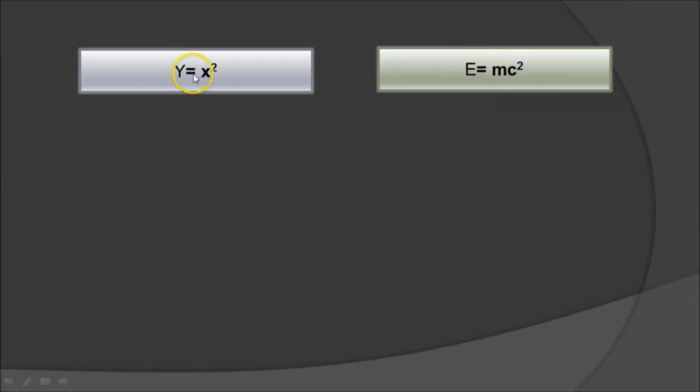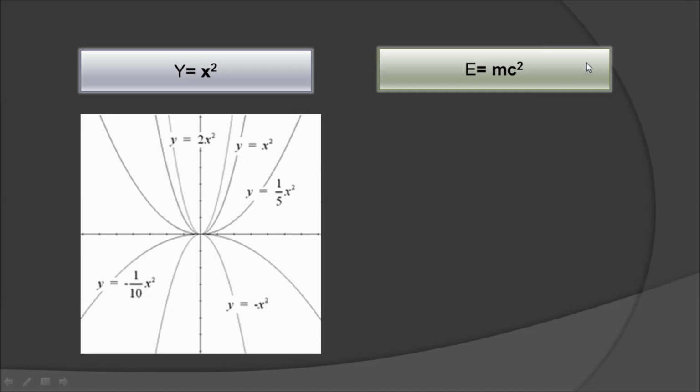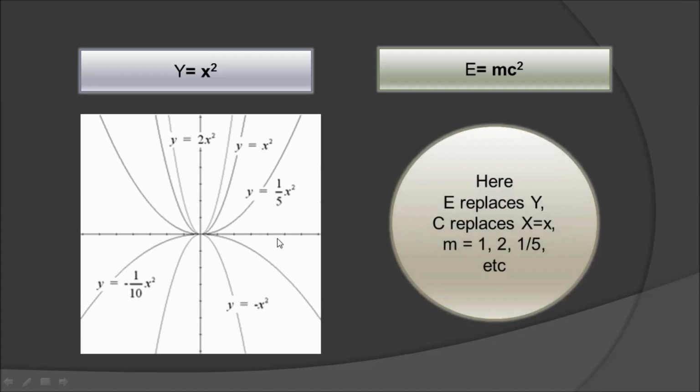So in E equals mc squared, if E is y, c is x, and m is the coefficient, whether 1, 2, or 3 times x squared, whatever that coefficient m is. If you plot that, the quadratic equation is basically a parabola. It goes like this. y equals x squared is like this. If it's 2 or 3 times x squared, it's steeper, and if the coefficient is a fraction, it's less steep, flatter like this. This is the quadratic formula's behavior.